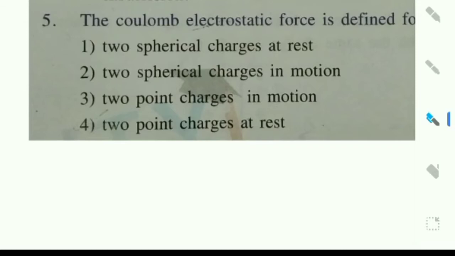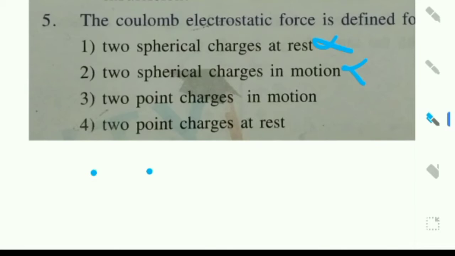No, Coulomb force is defined only for point charges. Two spherical charges in motion, this is also wrong. The Coulomb electrostatic force is defined for point charges at rest, this is the correct answer.